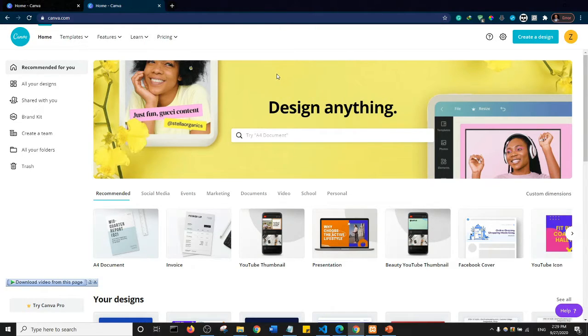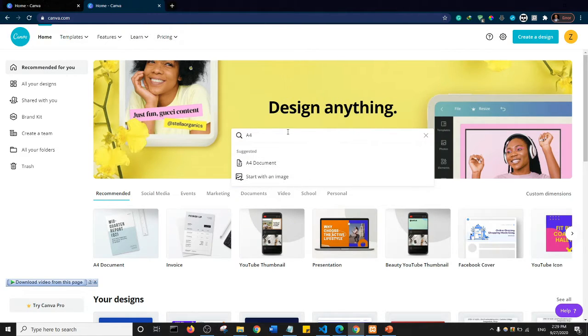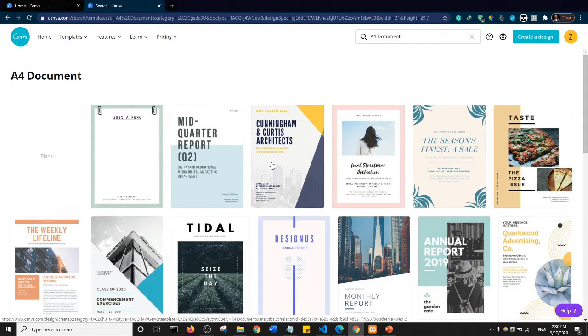So the first thing I'm going to do is, right here, select this A4. Under this recommended, I have A4 documents, so I'm going to select it. It's probably the first on the list because I've worked with it recently. But if for any reason you don't find A4 documents here, then simply come here and search for A4 documents. As you can see, it's one of the results here. So I'll click on it and it should open in a new tab.